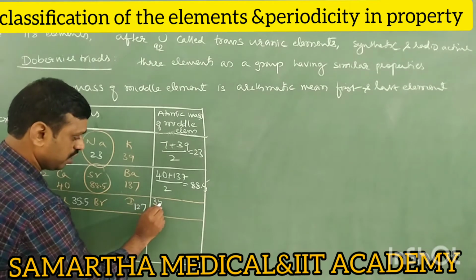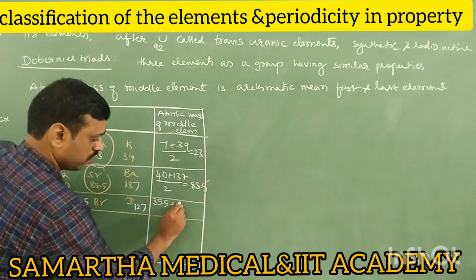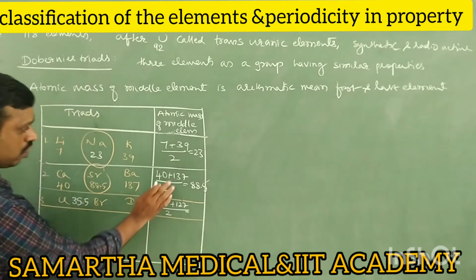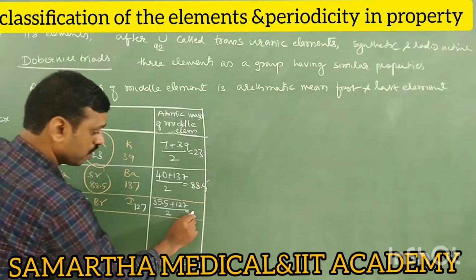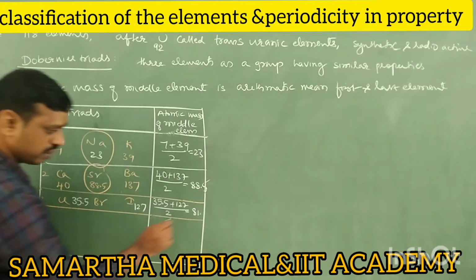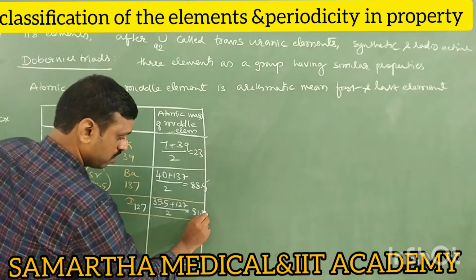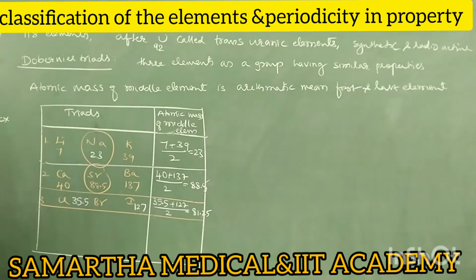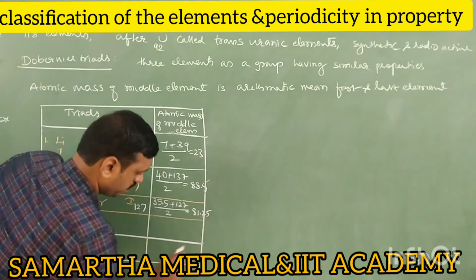It is 35.5 plus 127 by 2. Tell me, 81.25, because 0.5 is there. Therefore 81.25. Okay. Next, we have two more.